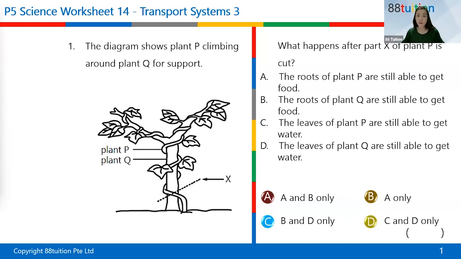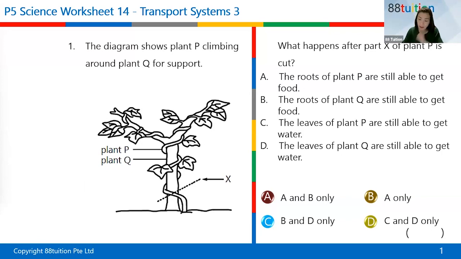Okay, so this is the first question. It talks about this part of the plant being cut, and it is of plant P. Nobody got it wrong, right? Everybody got it correct.